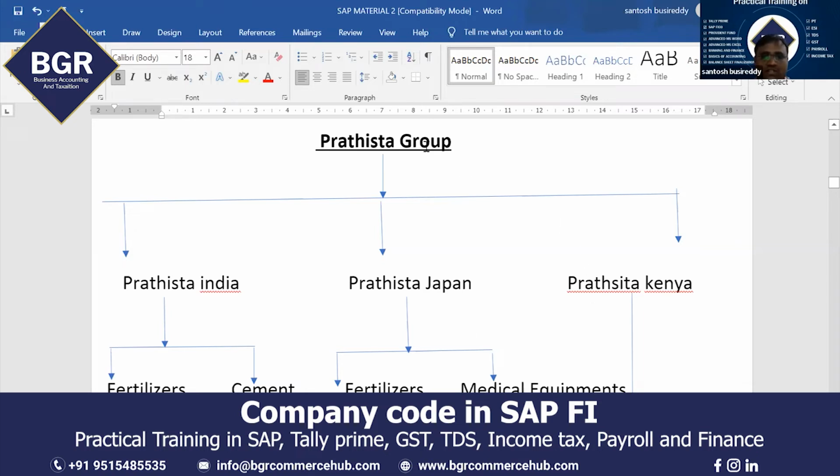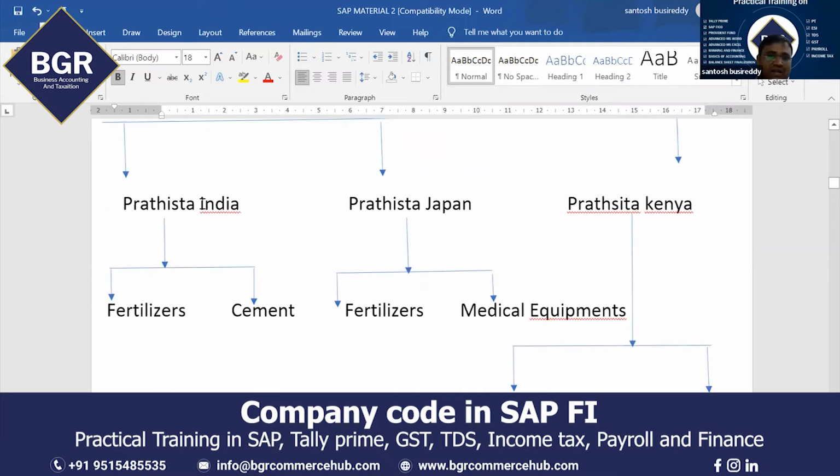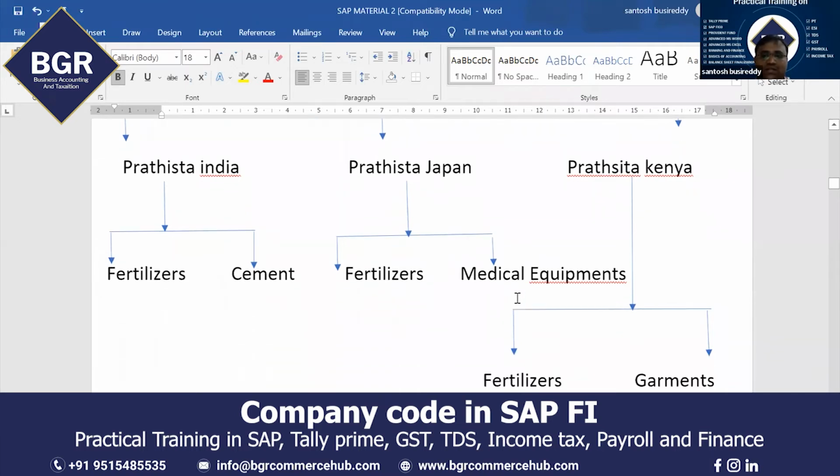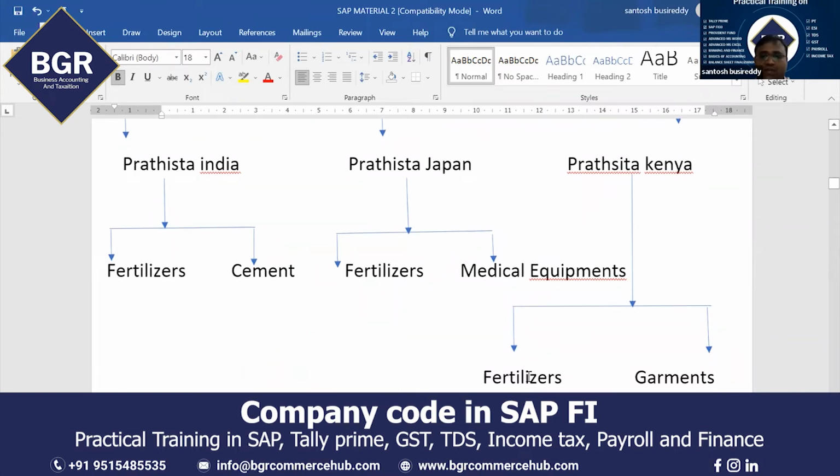The group is only one, Pratishta Group. Now in the Pratishta Indian company, they are dealing with 2 products, 2 segments, 2 separate lines of business. They are manufacturing fertilizers and cement. In Pratishta Japan, they are manufacturing fertilizers and medical equipment. In Pratishta Kenya, they are manufacturing fertilizers and garments.